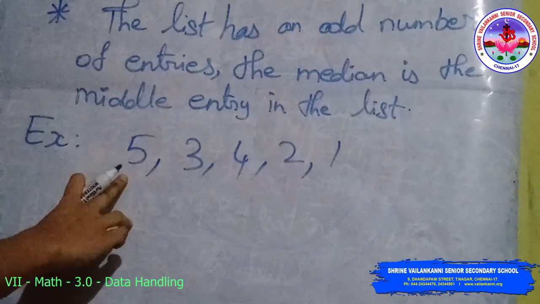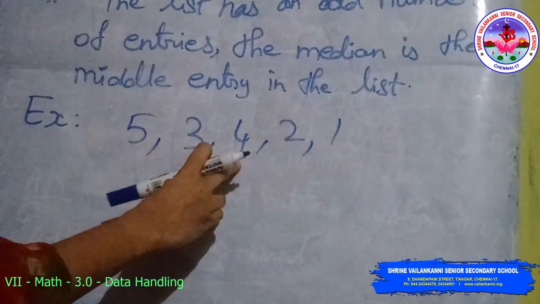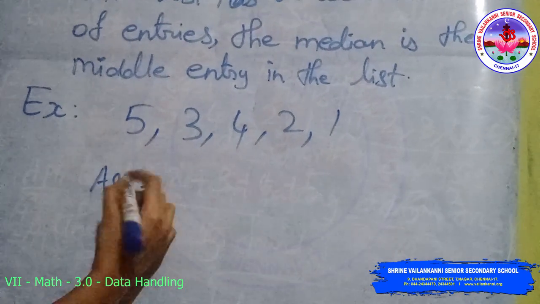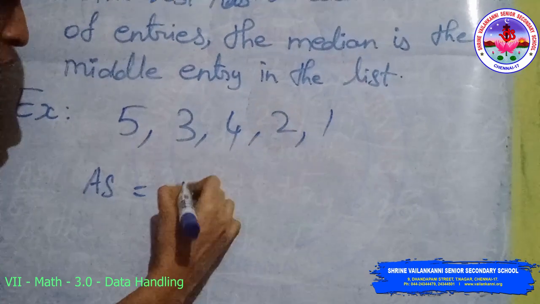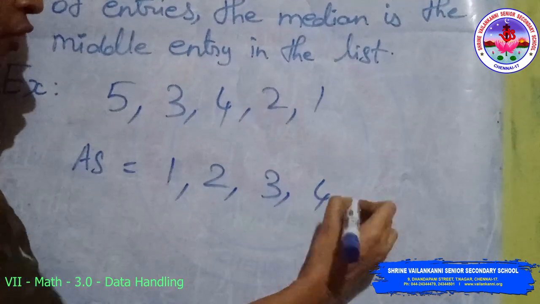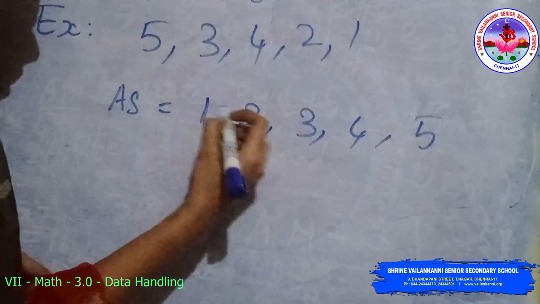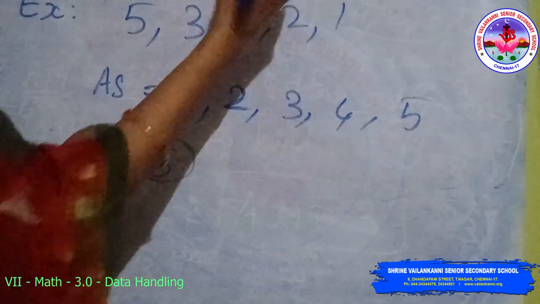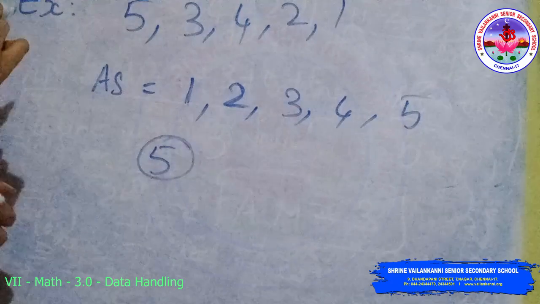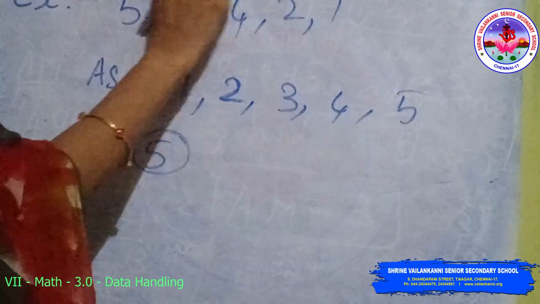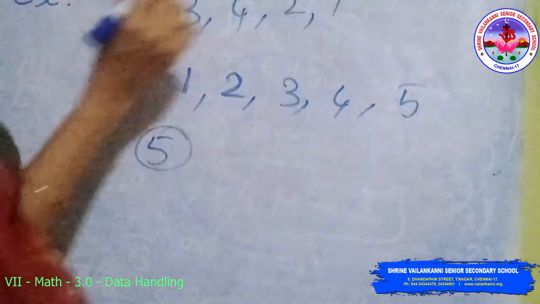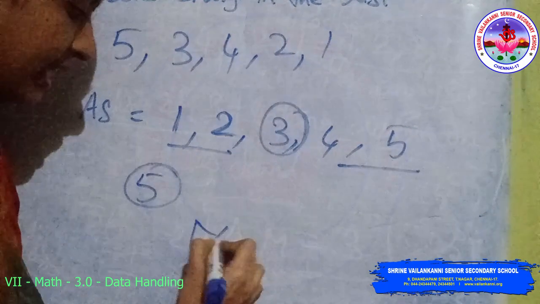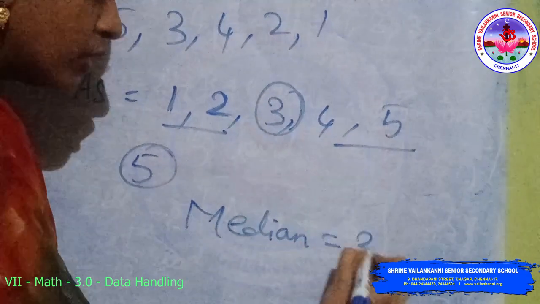For example, the set of data is 5, 3, 4, 2, 1. First, arrange in ascending order, smallest to largest: 1, 2, 3, 4, 5. Now check how many values there are: 1, 2, 3, 4, 5. Five values, and 5 is an odd number. So you can easily find the median because the list has an odd number of entries. The median is the middle entry, the middle value 3. The median is equal to 3.